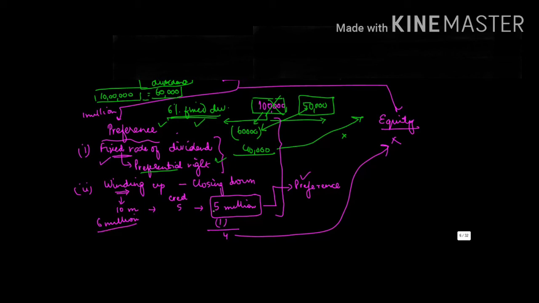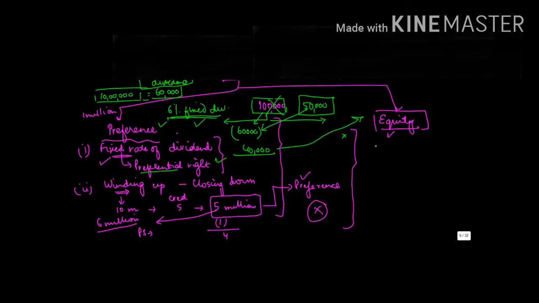In case the preference share capital was, let's say, 6 million, then this entire 5 million would have gone to the preference shareholders and equity shareholders would not get anything. This means basically, in terms of payments, they have a preferential right at the time of winding up. That's why they are called preference shareholders.